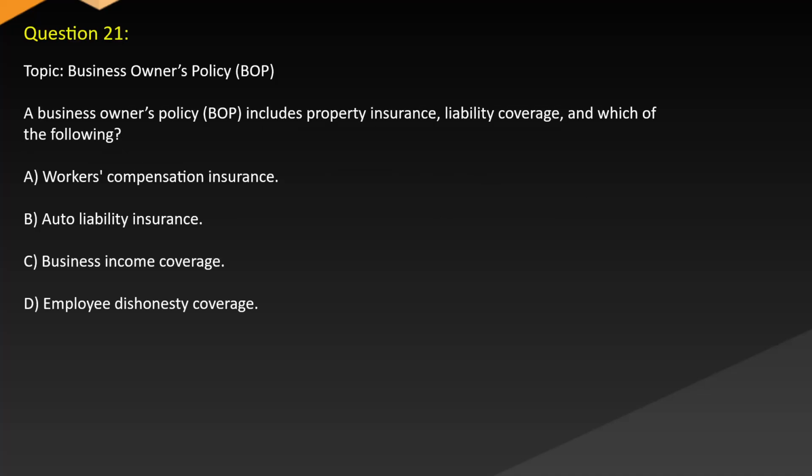Question 21. Topic: business owner's policy. A business owner's policy (BOP) includes property insurance, liability coverage, and which of the following: A. Workers' compensation insurance, B. Auto liability insurance, C. Business income coverage, D. Employee dishonesty coverage?